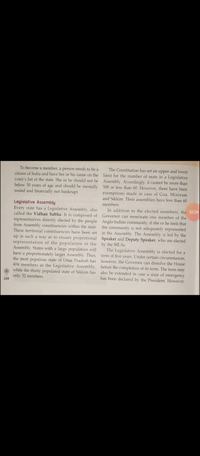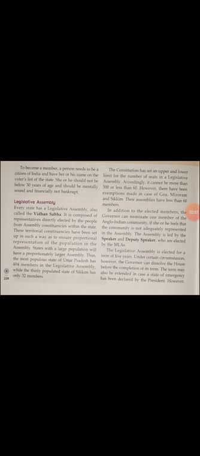Now, the members of the Vidhan Sabha can be divided accordingly. If the population of the state is very large, then the members of the legislative assembly will also be many, and if the population of a particular state is small, then the members will also be few. Uttar Pradesh is the most populous state in India, so you will find 404 members in the Uttar Pradesh Vidhan Sabha.